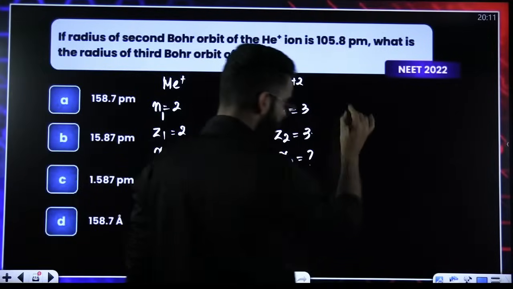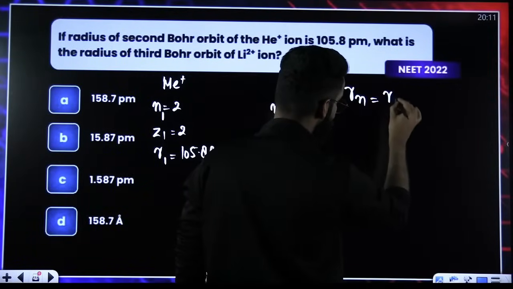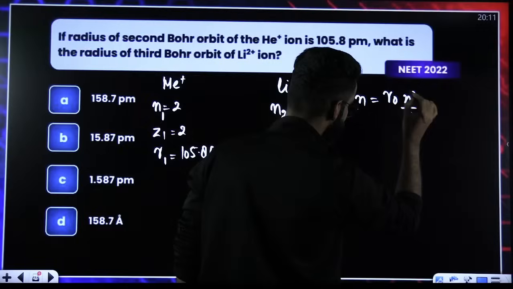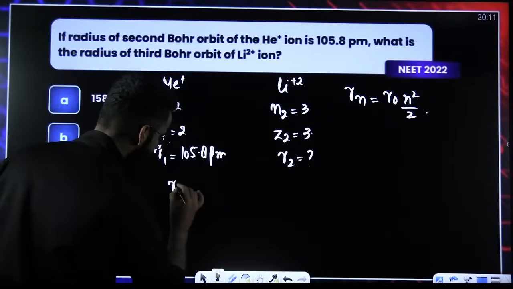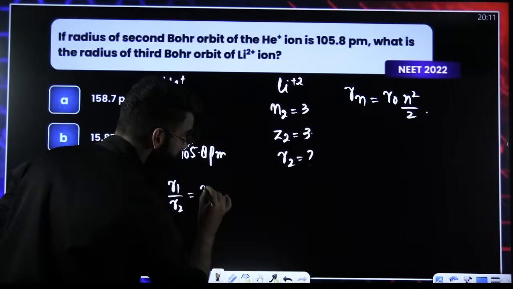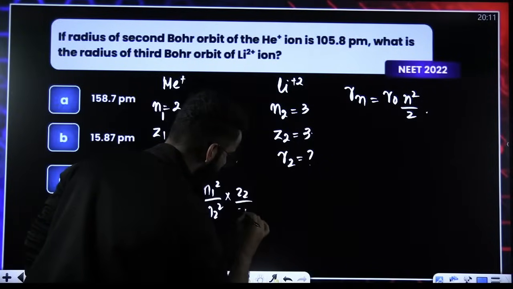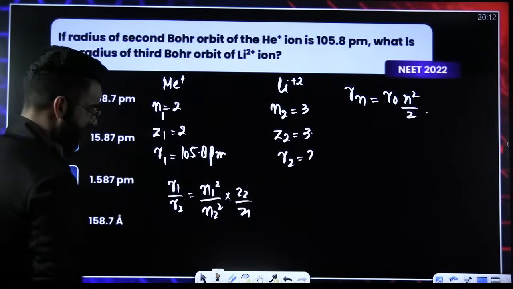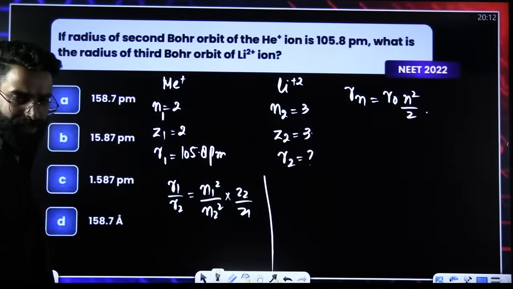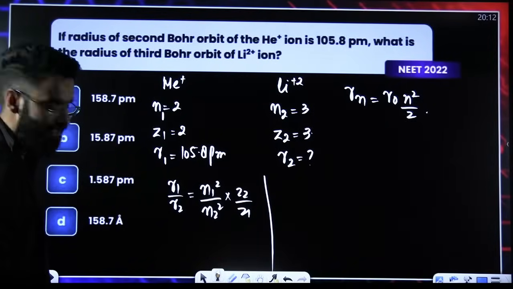My dear students, you already know the radius of the nth Bohr's orbit is equal to R naught n square divided by Z, right? So I'll say R1 divided by R2 is equal to N1 square divided by N2 square, with Z2 and Z1. Correct? I believe the question is done and dusted.